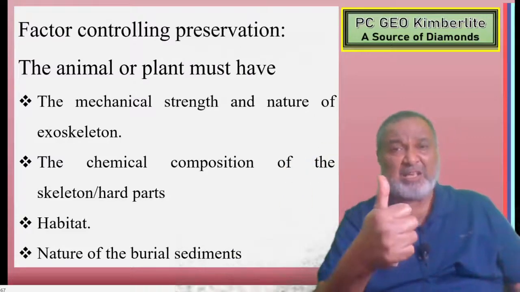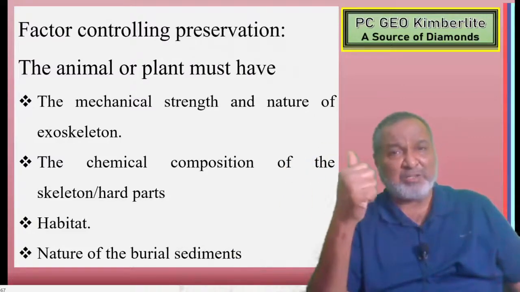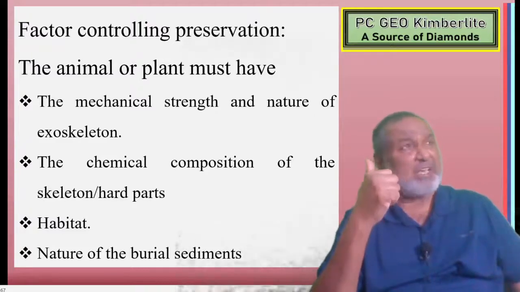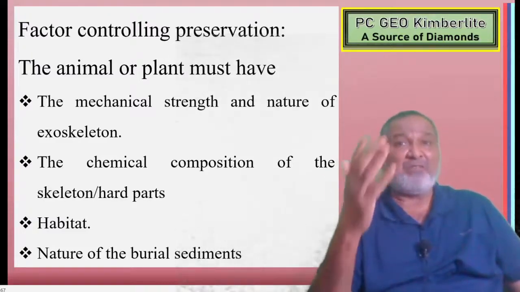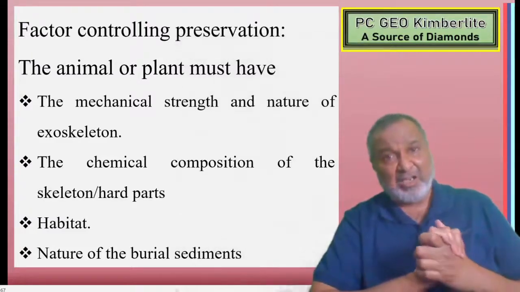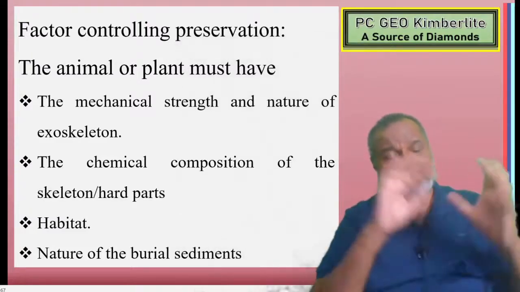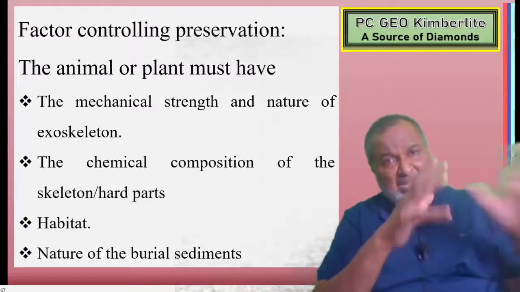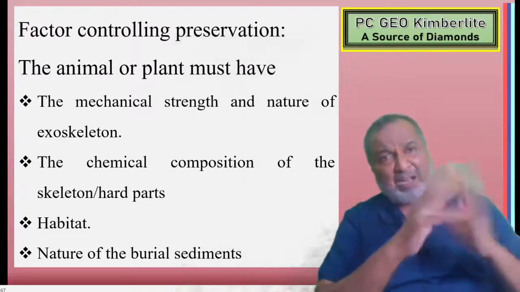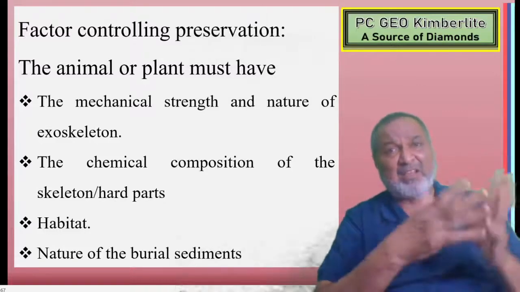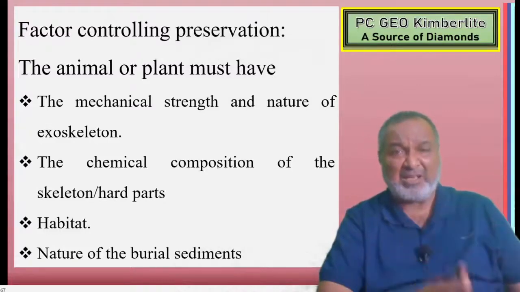So mechanical strength of that hard part or exoskeleton is required. Second, chemical composition of the hard part is required. And third, very, very important, habitat. If you are searching for a fossil in one particular area, but in that area for millions of years there is no habitat, no life, no water, then how can we get a fossil in that area?